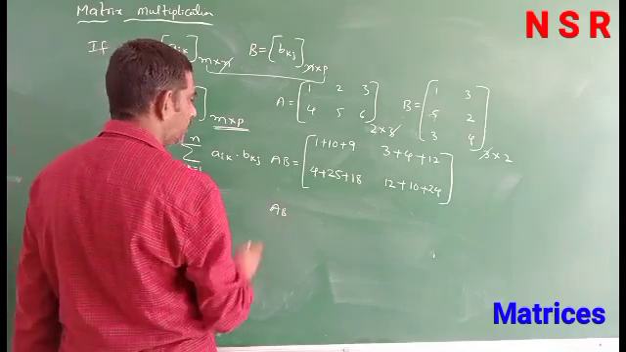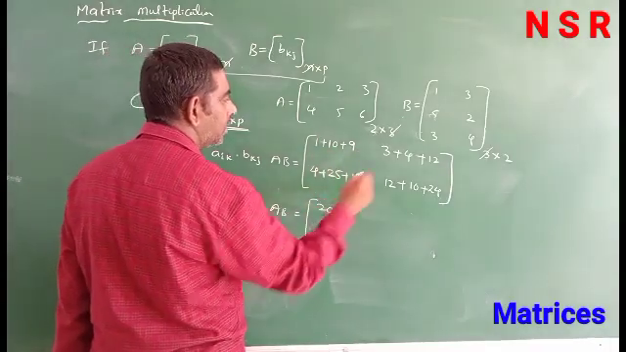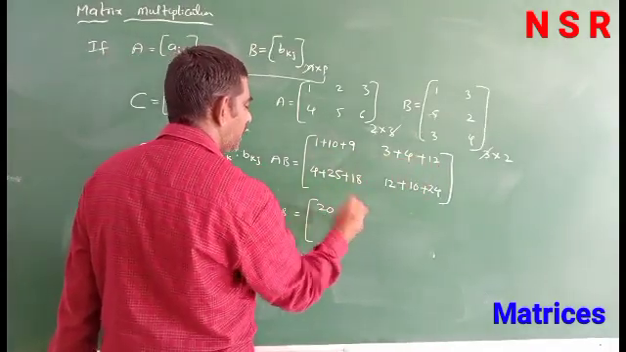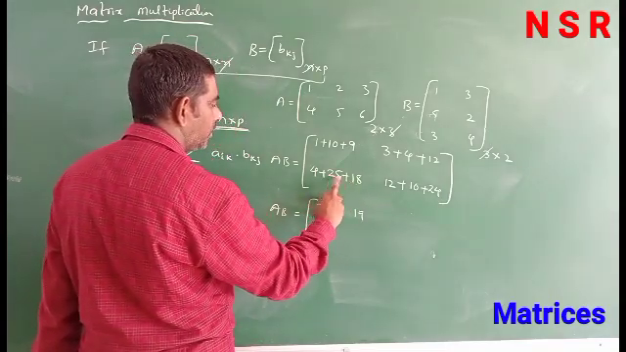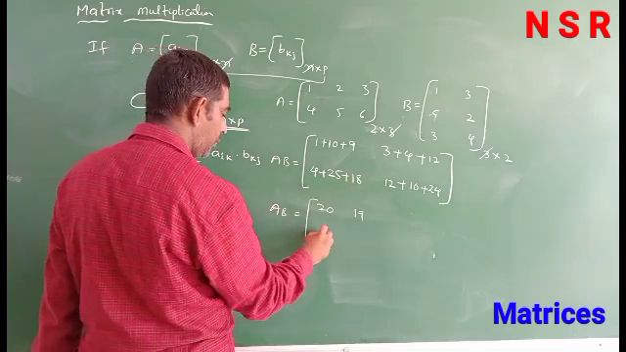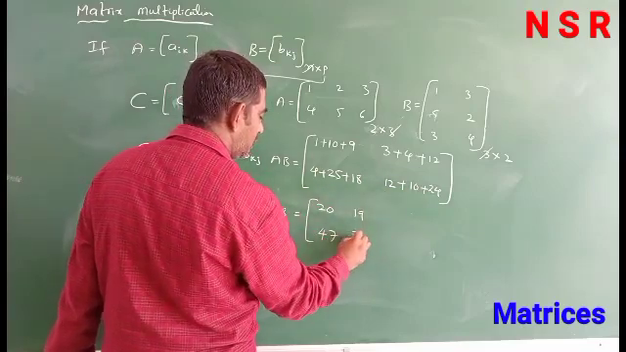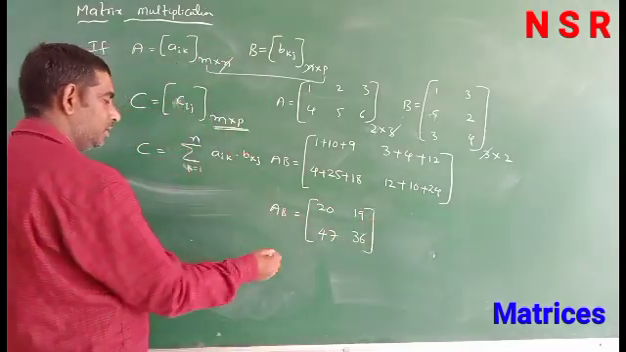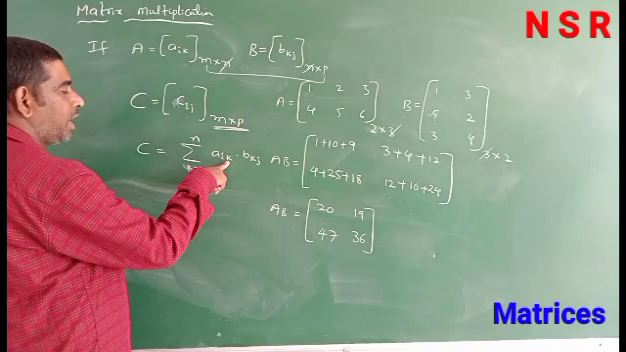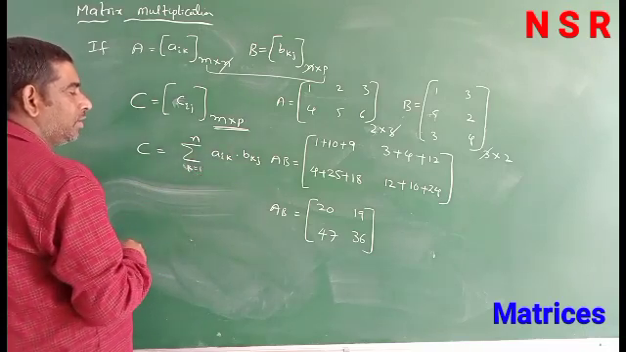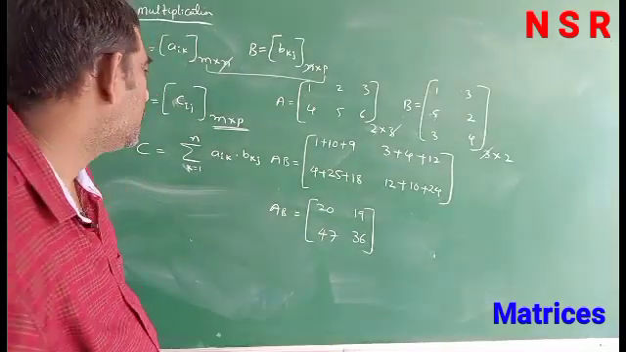Now AB is equal to: 10 plus 9 is 19, plus 1 is 20; 12 plus 4 is 16, plus 3 is 19. Next, 25 plus 18 is 43, plus 4 is 47; 12 plus 10 is 22, plus 24 is 46. So this is the resultant matrix C, that is summation k equal to 1 to n of Aik into Bkj. After multiplying we get this result. Okay. So this is the resultant matrix.